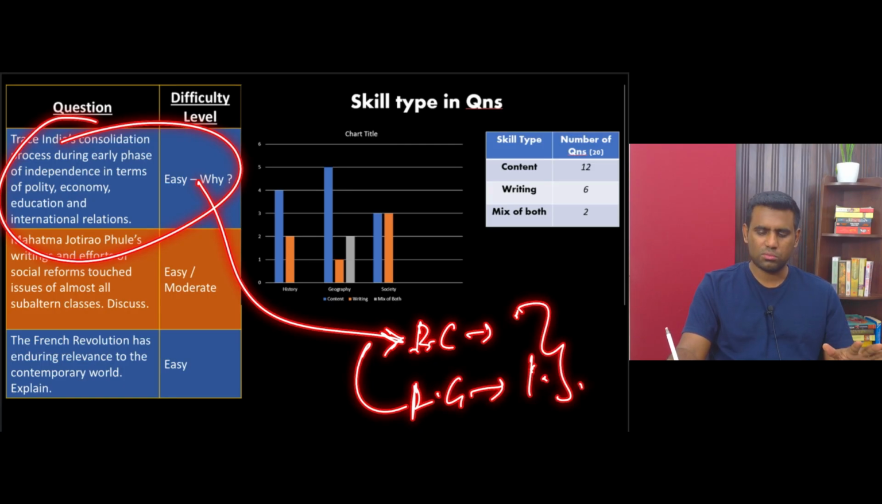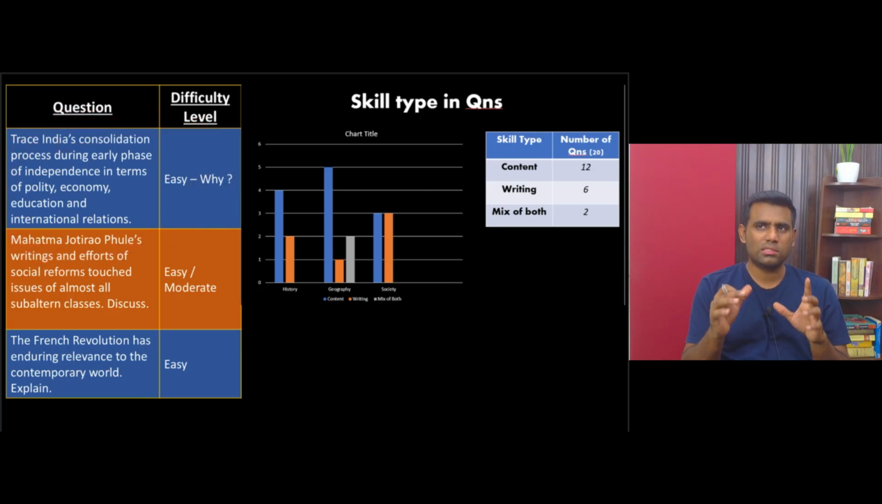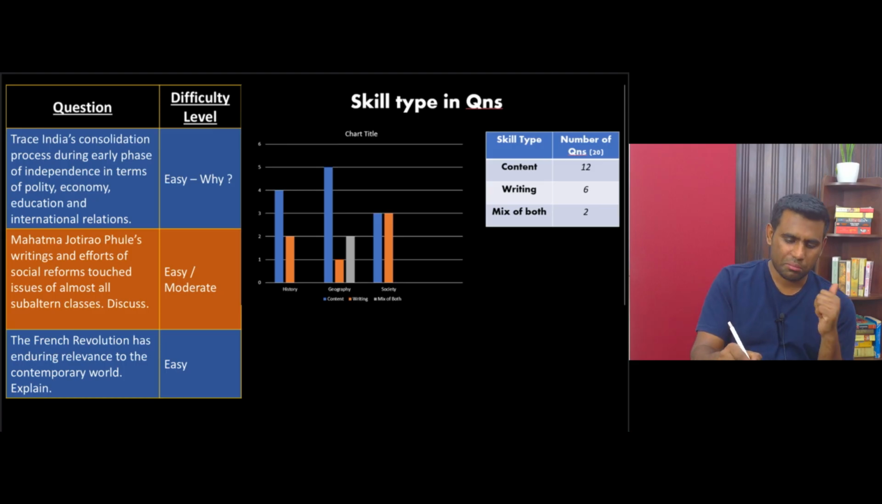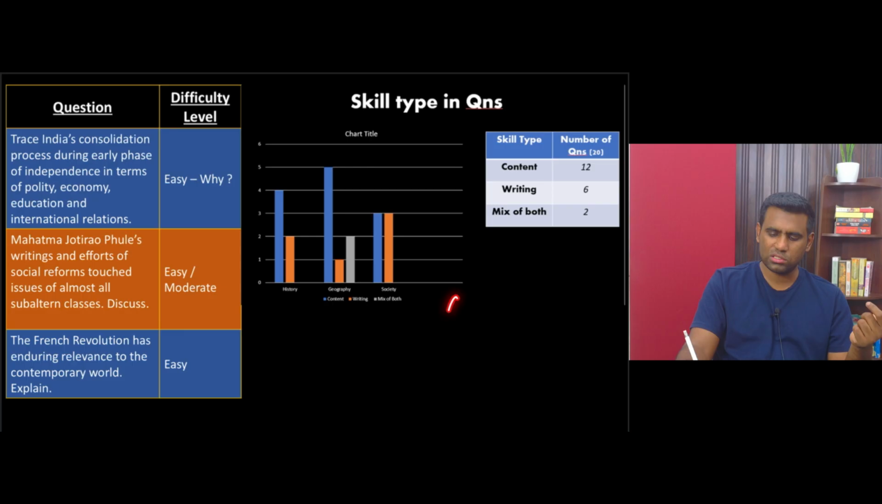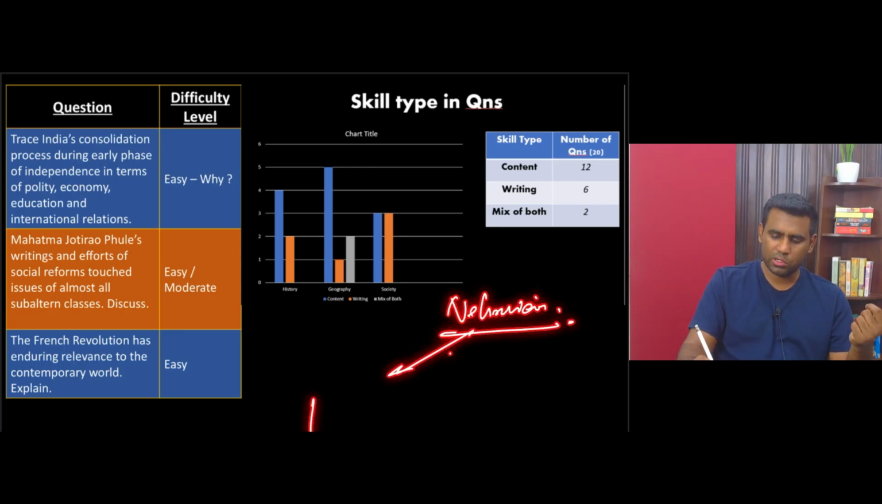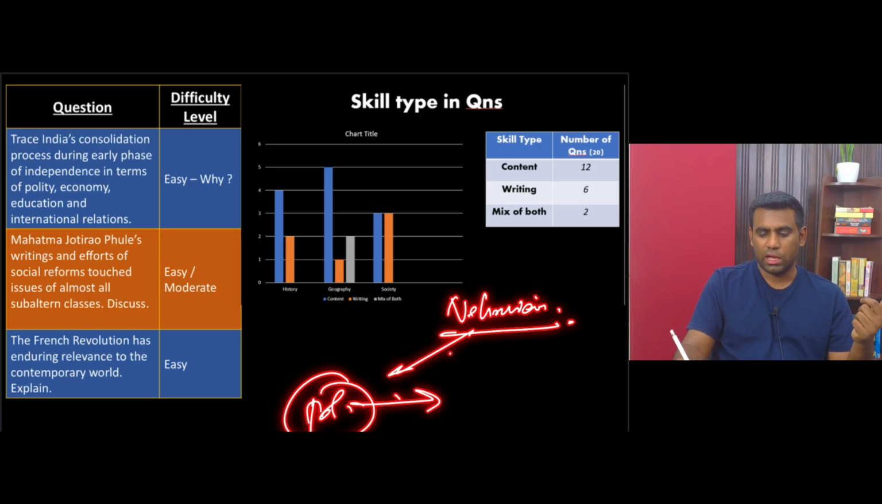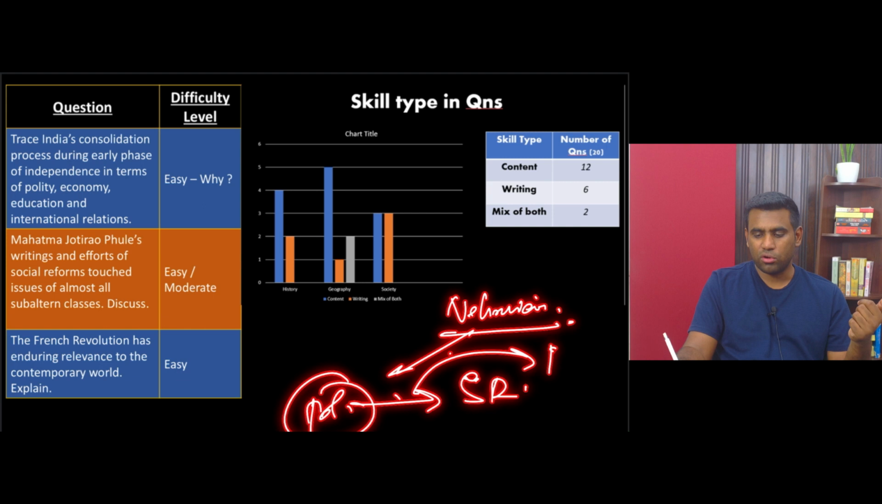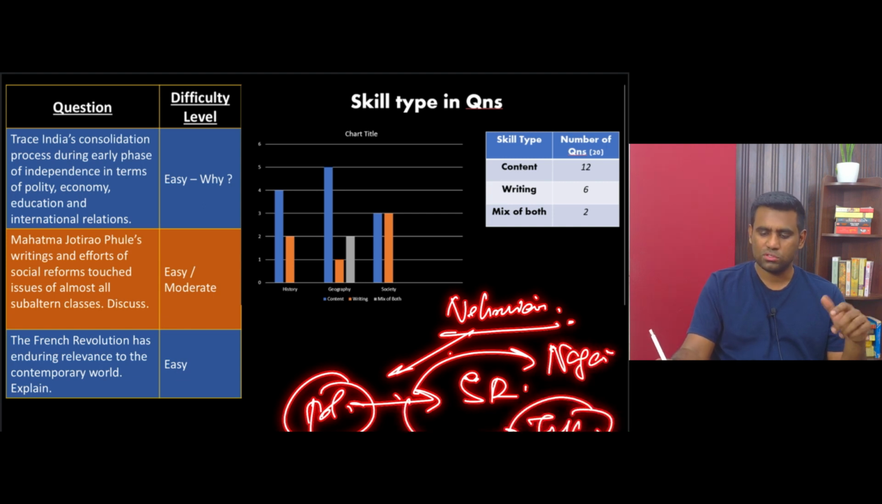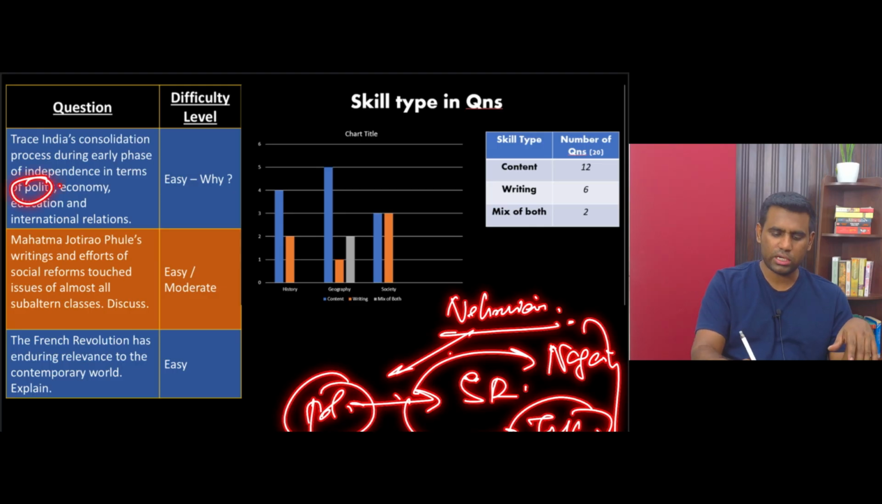If you have read any of these books, the first few chapters will give you the answer, but the answer is not found in one chapter. For example, how did consolidation happen in the early phase of India's independence? Basically, the question talks about the Nehruvian period. So in the Nehruvian period, how did consolidation happen with respect to polity? Right? We had states reorganization happening. We had the separate demand for a Naga state. We had the Jammu Kashmir problem. So all of these can be brought under the head of polity.